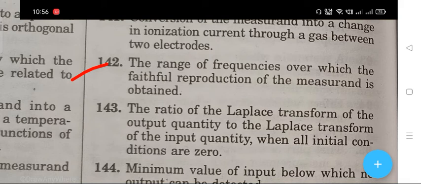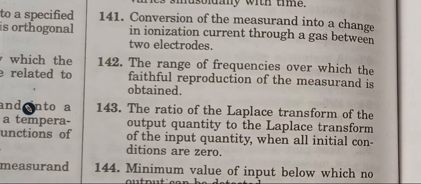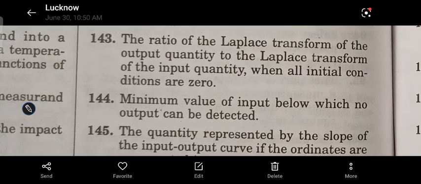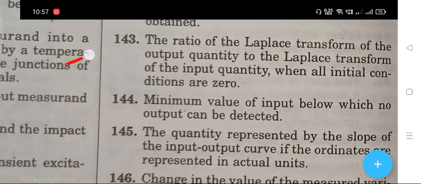The right answer is frequency response. The next question: the ratio of the Laplace transform of the output quantity to the Laplace transform of the input quantity when all initial conditions are 0.